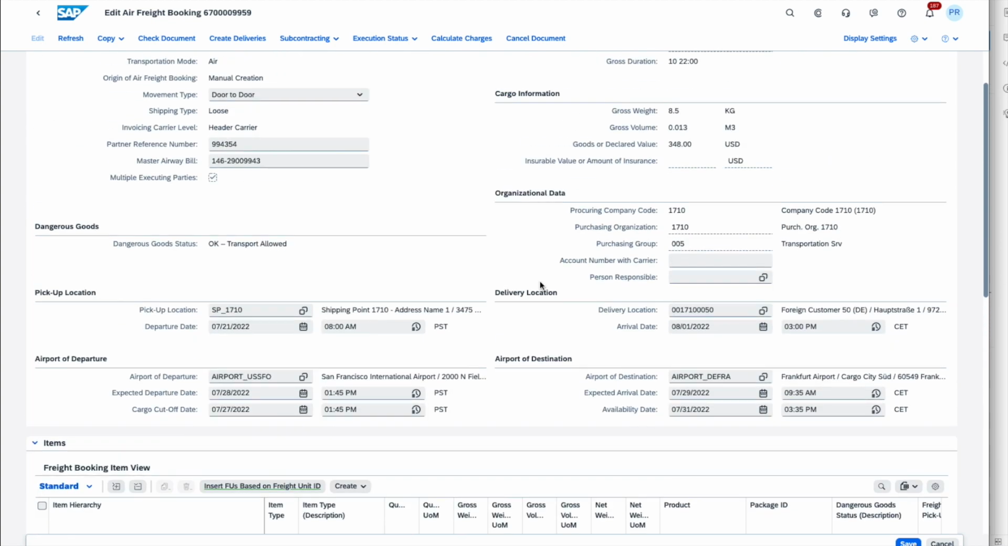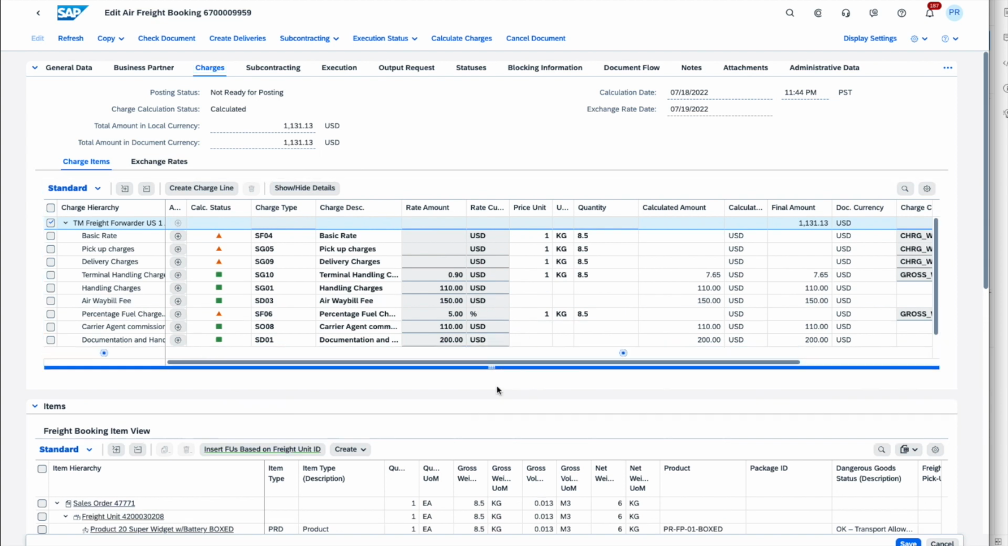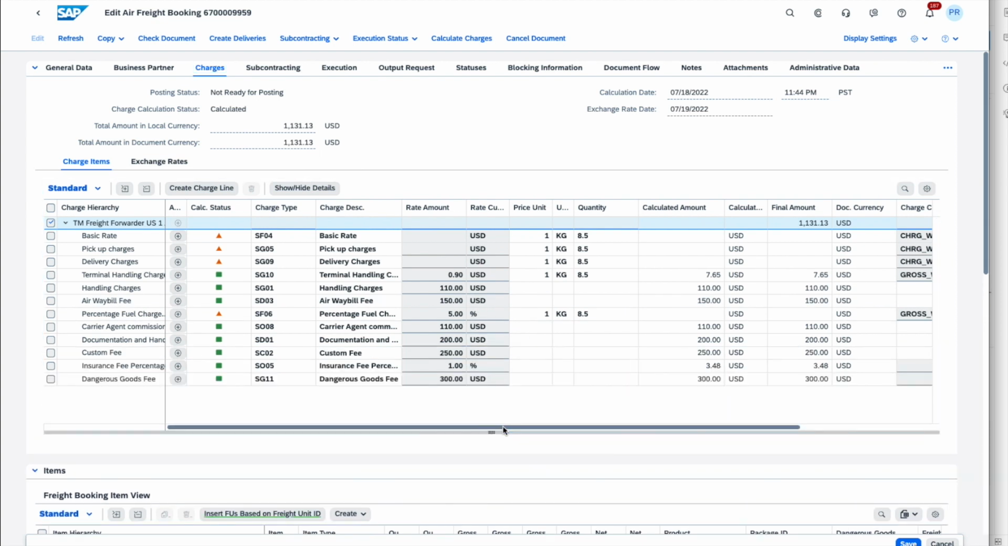Now that we've received all of this information, the system has also obviously been able to calculate the charges, and if we go to the charges tab, we can drill down and look at all the charges that make up this particular transportation, which is a mixture of pickup charges, delivery charges, airway bill charges, fuel surcharges, customs, insurance, dangerous goods, and so on and so forth. So again, highlighting the rich flexibility that exists to really create all the charge types that you would need to be able to rate such a transport.